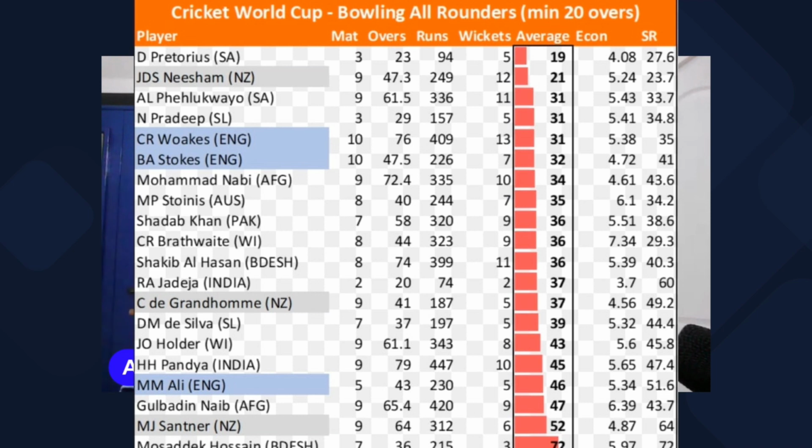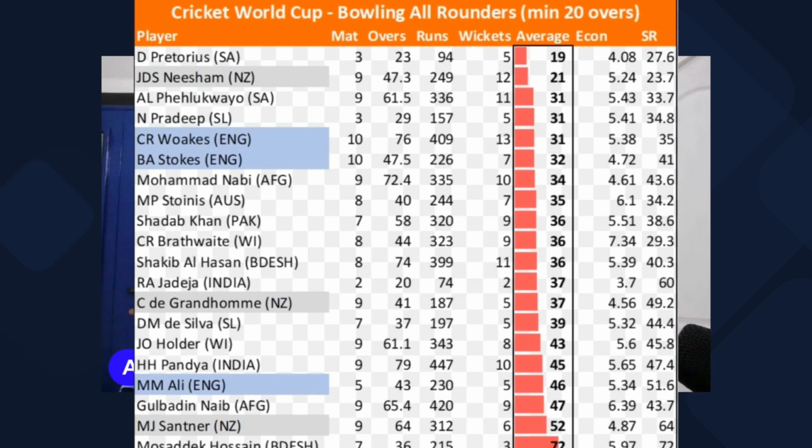Now, if you look at the one-day format of things particularly, you can understand that James Neesham, Pretorius, these people are not the best bowlers out there. They're bowling all-rounders as such. But if they can give you a wicket every 20 to 30 balls, being an all-rounder, now that is a very good bowling average to have.